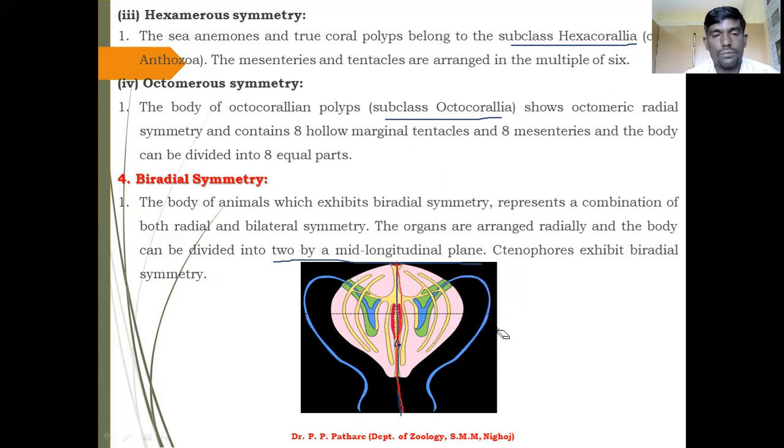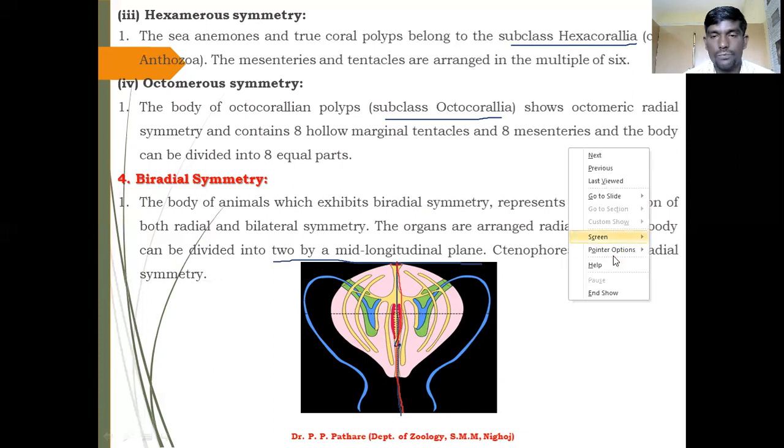Just the first line. So you can easily divide the animals by using the mid longitudinal plane. The mid longitudinal plane can give two equal parts of the animal body in biradial symmetry.